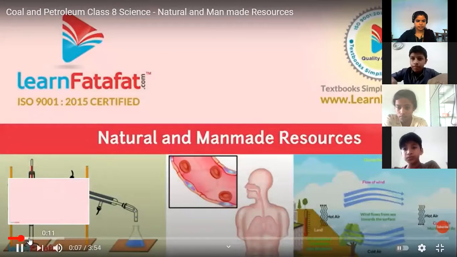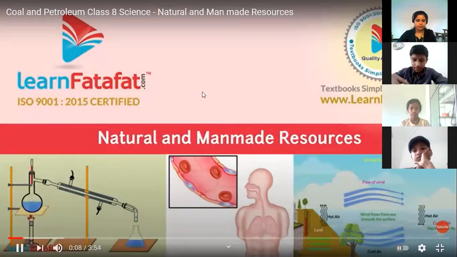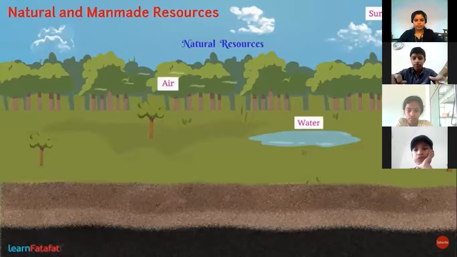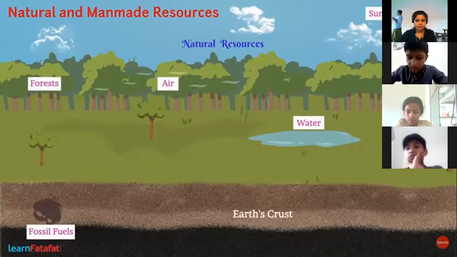And man-made resources. So this is a brief summary of the topic that we discussed. Please listen. In our surroundings, we find different things. Things we obtain from nature are called natural resources, such as sunlight, air, water, forest, and fossil fuels, which are obtained from Earth's crust.